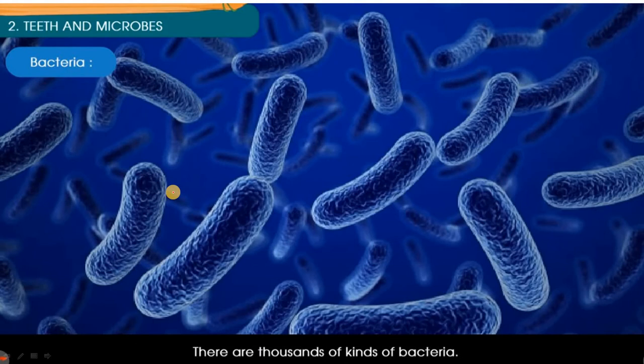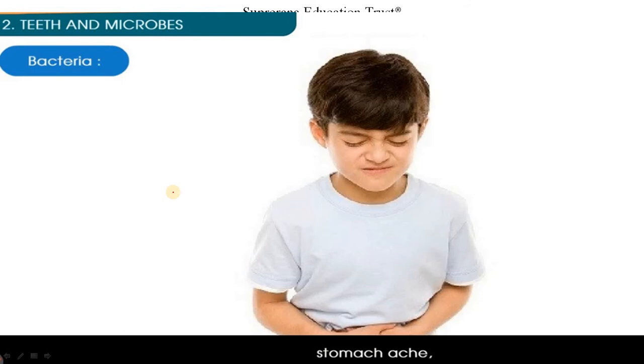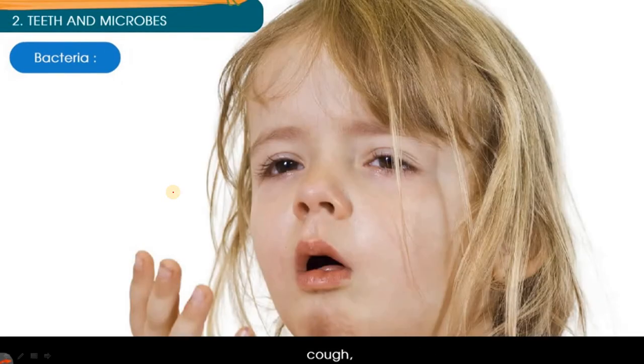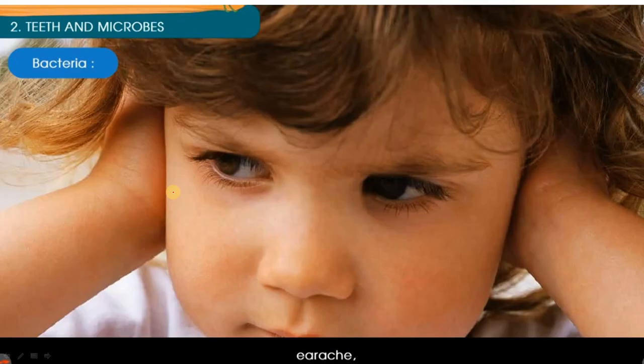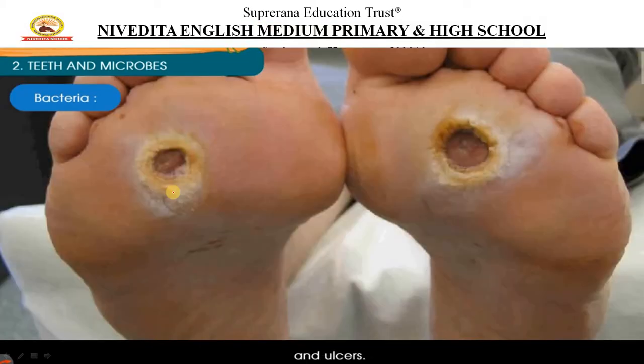Bacteria cause certain kinds of illness. What are those things? Bacteria cause illness like sore throat. Sore throat means in your throat you feel irritation. Irritation, that is sore throat. Then stomach pain, stomach ache, cough, ear ache, and bad breath. Bad breath is due to bacterial infection, and ulcers.